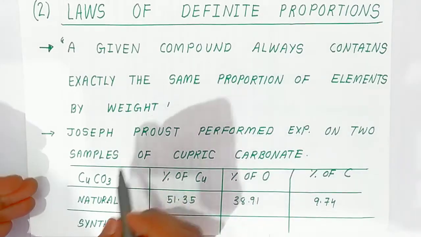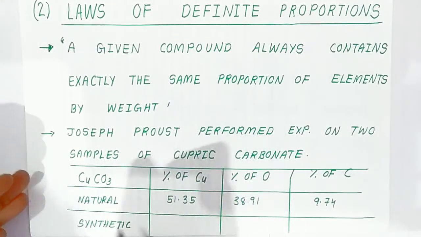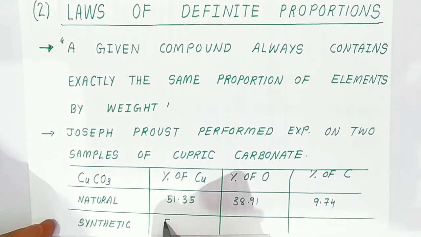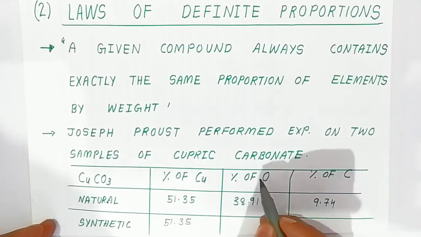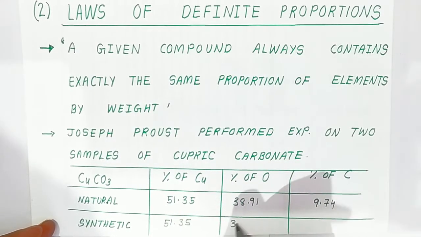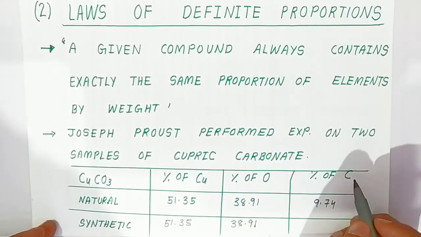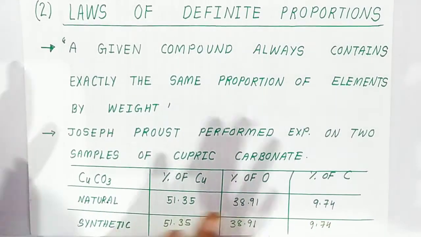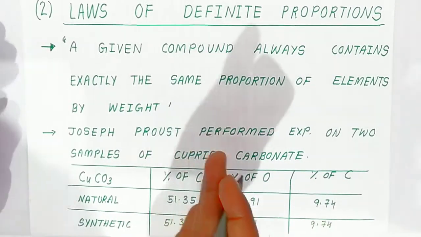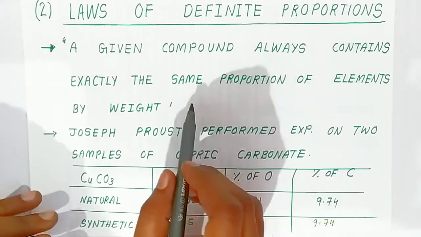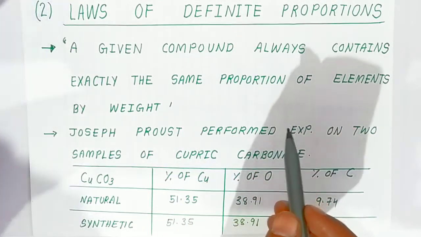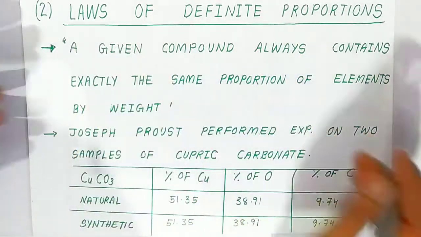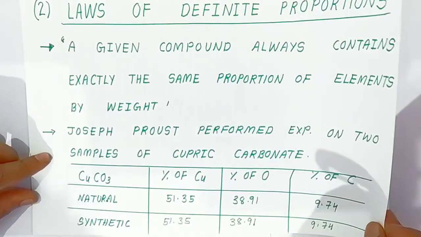Now when you prepare this cupric carbonate in the lab also, you will find the percentage of copper will be the same, 51.35. The percentage of oxygen is also the same, 38.91, and the percentage of carbon is also 9.74. That means the percentage will never change whether it is synthetic or natural. The compound will have exactly the same proportion whether it is present in nature or prepared in the lab. So that is why it is called the law of definite proportion. Understanding students? Very important students.